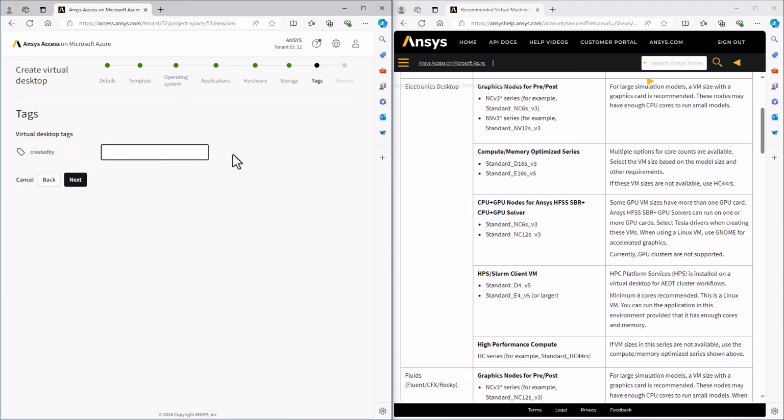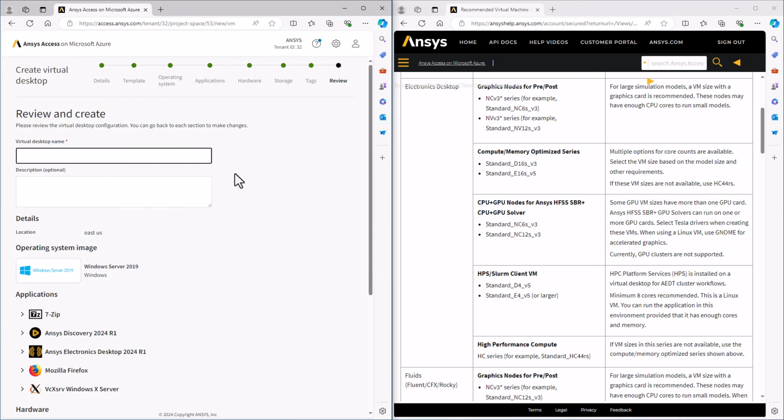Next step, you may or may not need to enter some tags here. In this case, it requires an email address of the person creating it. And then we can name the VM and finish.